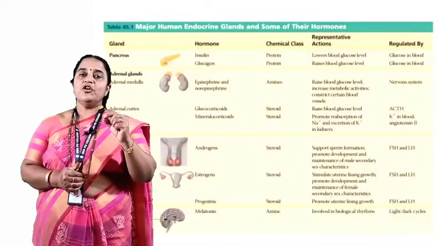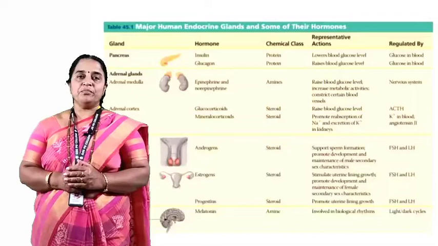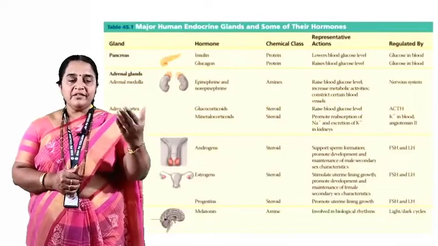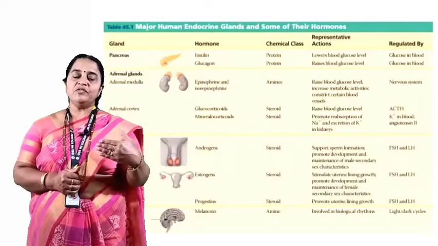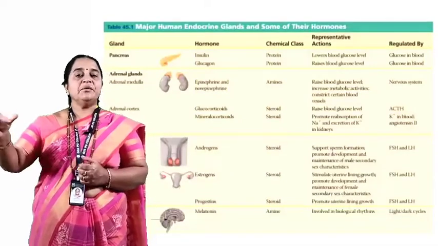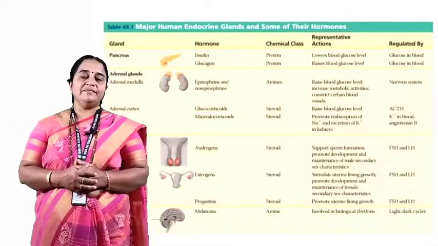There are some disorders also mentioned in this topic. You need to remember whether the hypersecretion of hormone or hyposecretion of the hormone is affecting a particular metabolic activity.